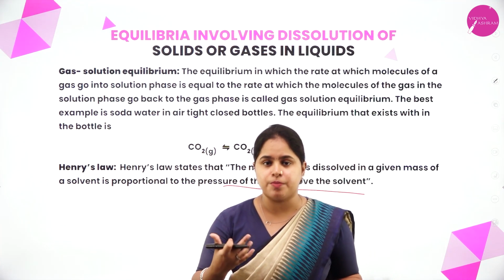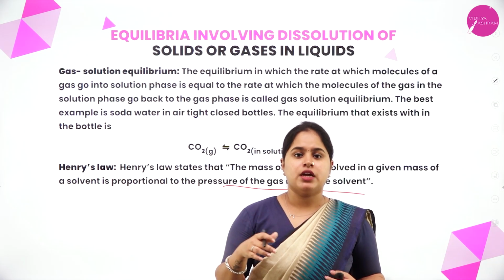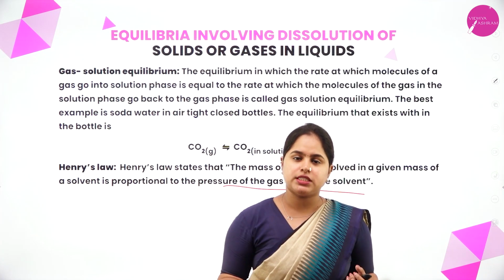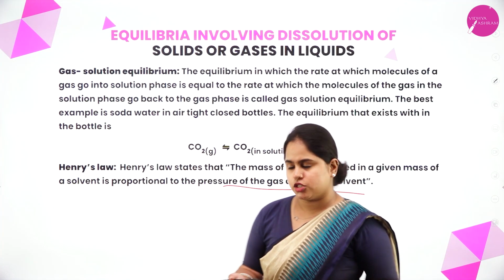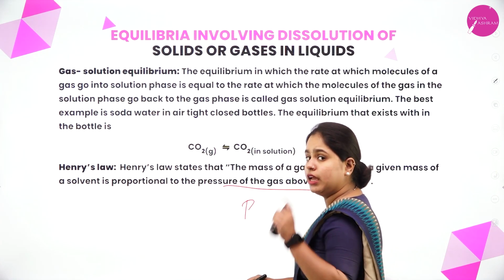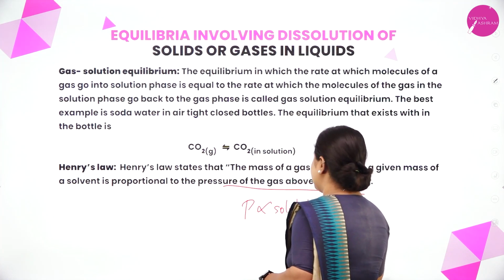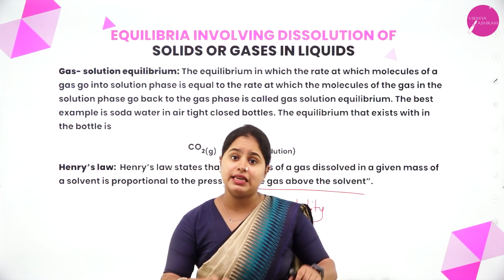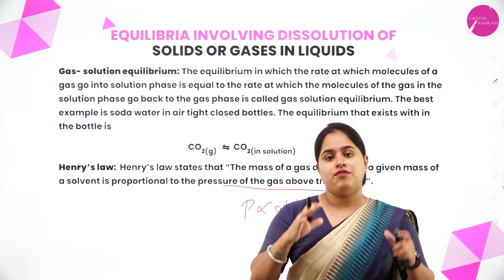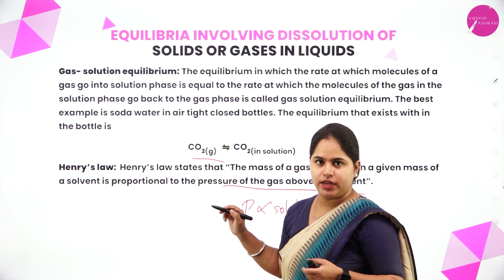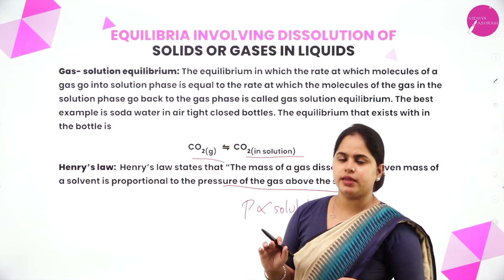So as we increase the pressure, more and more mass of carbon dioxide we can dissolve in it, and hence the solubility also increases. Solubility means how easily the carbon dioxide can get dissolved in the liquid. So if you are increasing the pressure, the solubility will also increase, so the carbon dioxide gas easily gets dissolved, and more mass of carbon dioxide we can dissolve in it. The carbon dioxide in the gaseous phase and the carbon dioxide in the solution phase will attain an equilibrium with each other, right? So I hope it is clear.